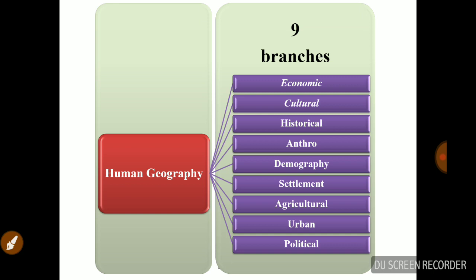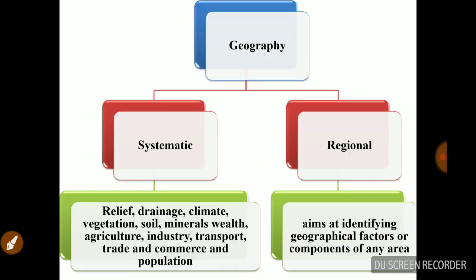Next one is settlement geography. It is a study about the size, form, and function of settlements of human beings and their growth and all. Agriculture geography is connected to farming, its systems and developments. Urban is the next one, based on the concept of location, interactions, and accessibility, etc. And the last one is political geography. It is the study about the government, states, and countries, etc. So these are the main aspects of human geography.